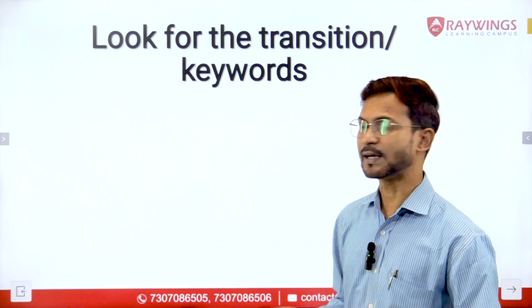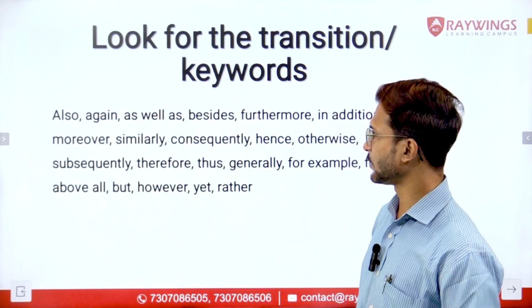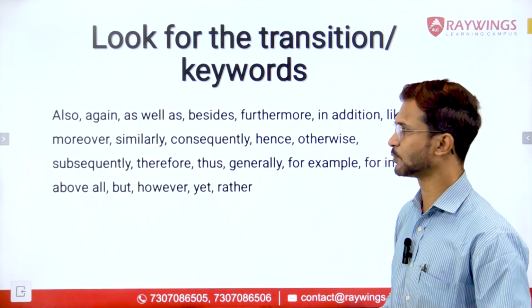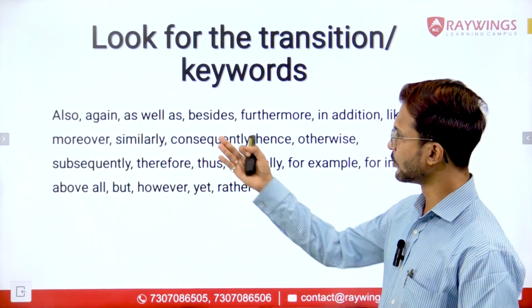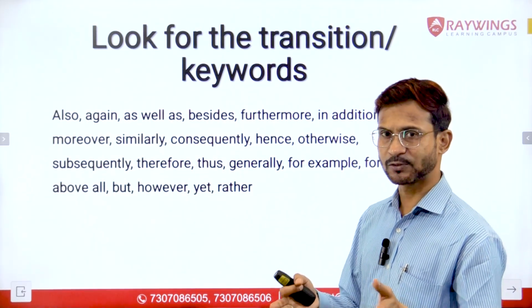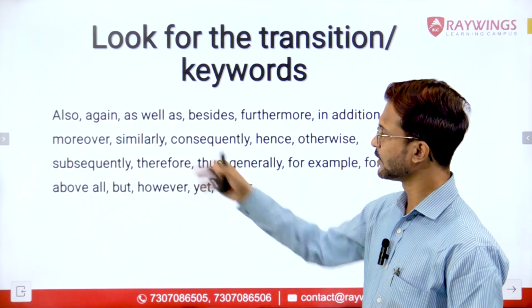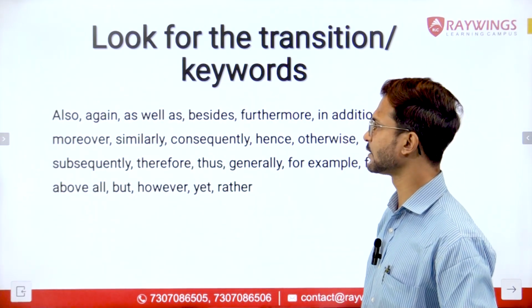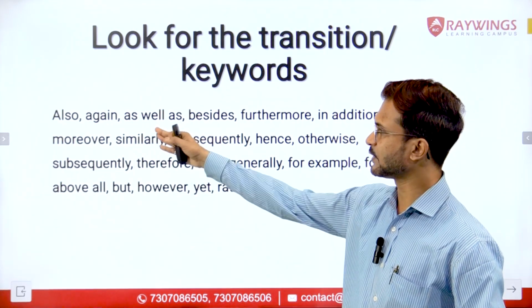Now let us have a look at those words. We have a list of those words here. The words are also, which we actually saw in one of the previous questions, again, another word, that is again.